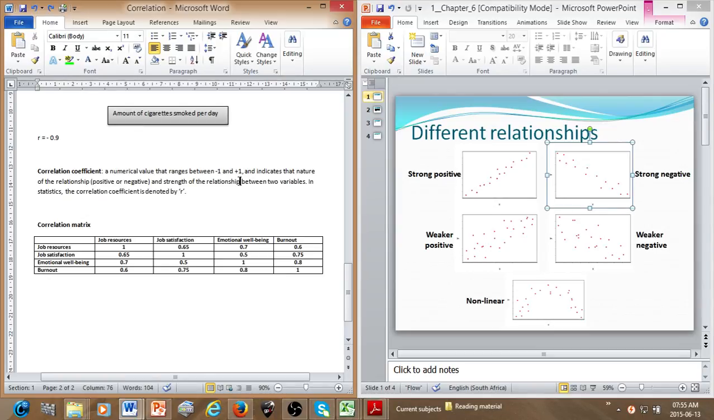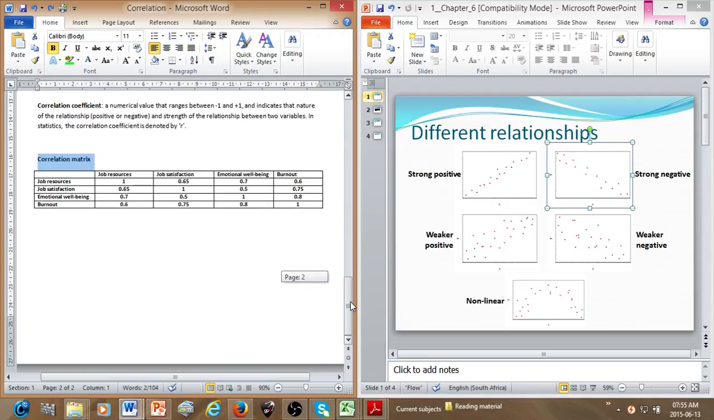Now that is the correlation coefficient. On the other hand, there is the correlation matrix. The correlation matrix is what we see in our articles. This is a correlation matrix over here. What the correlation matrix does is it basically tabulates the correlation coefficients between the variables, and it summarizes them. By tabulate, I mean it puts them into a table.